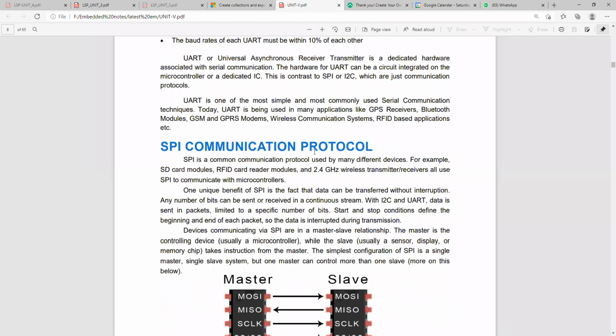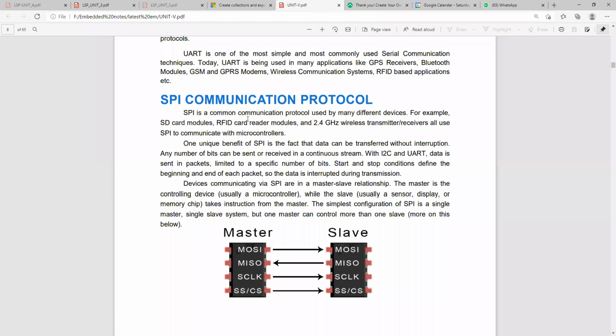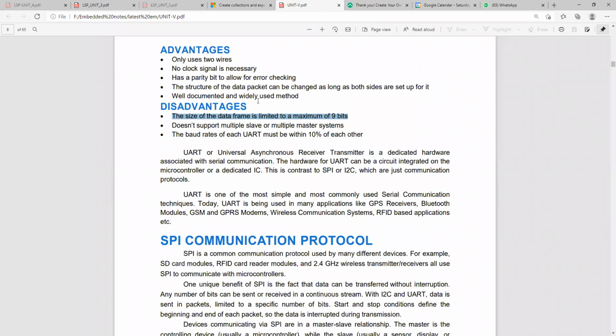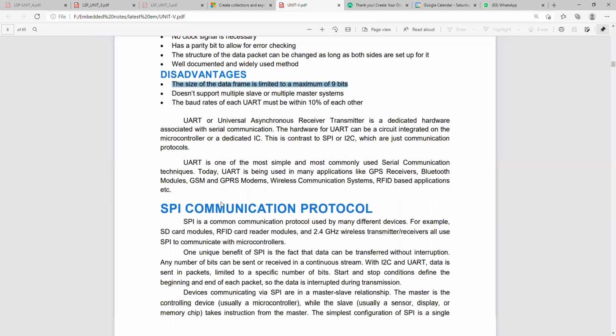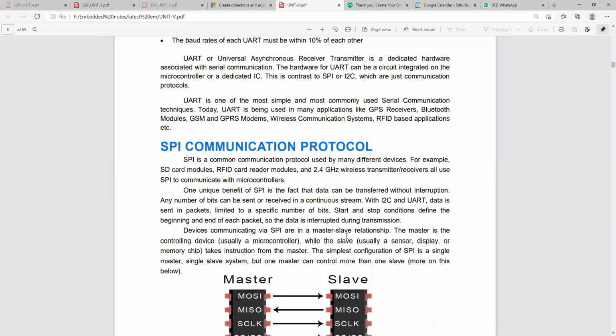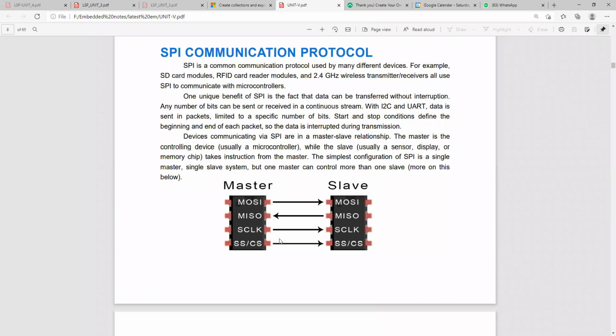So next, the SPI communication protocol. UART has the problem that it doesn't support multi-master and multi-slave systems. But the SPI communication protocol is useful for multi-master and multi-slave concepts.